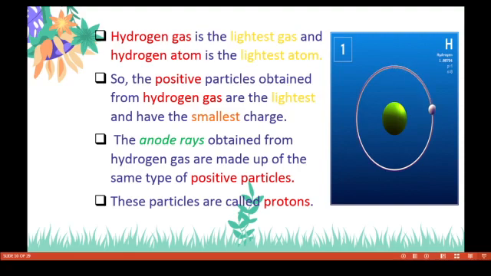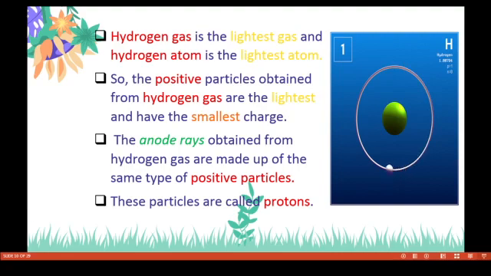Goldstein took hydrogen gas in a discharge tube. Hydrogen gas is the lightest gas and the hydrogen atom is the lightest atom. So the positive particles obtained from hydrogen gas are the lightest and have the smallest charge.